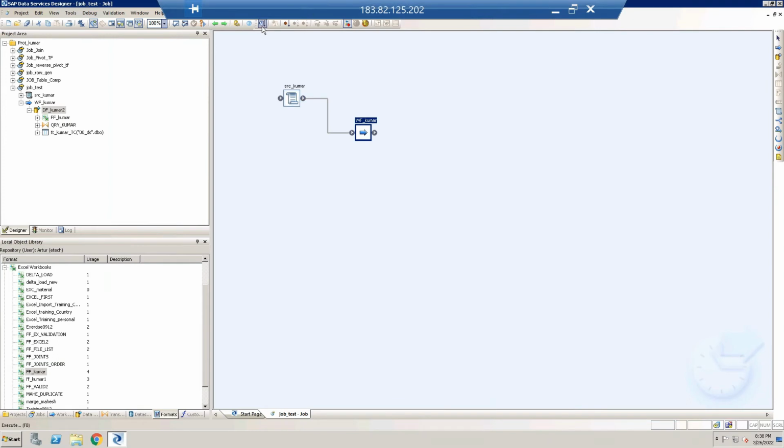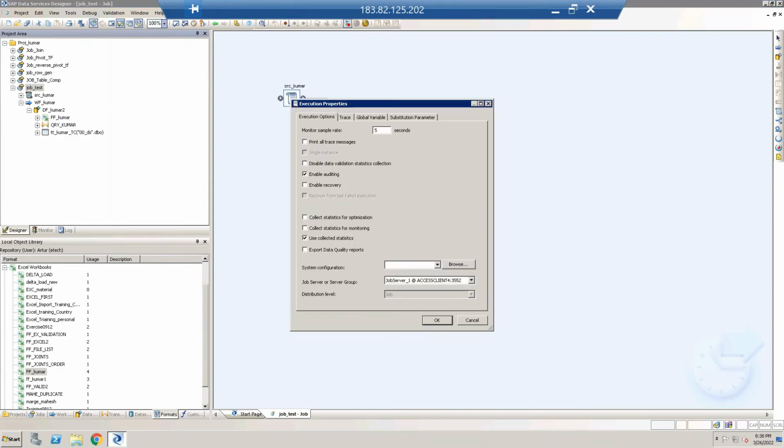One second. So this is the executable button. If you click on the job, you can execute over here, or else you can right click on the job and execute. It will give one pop-up. Here we need to select a proper job server which is in the running stage. If your repository is assigned to a specific job server, then it automatically comes over here and you can run that. Without a job server, you cannot run a BODS job.